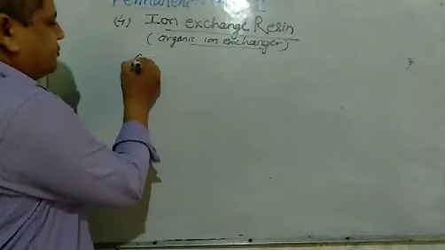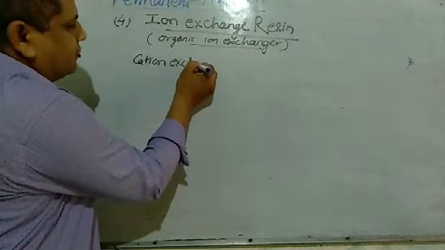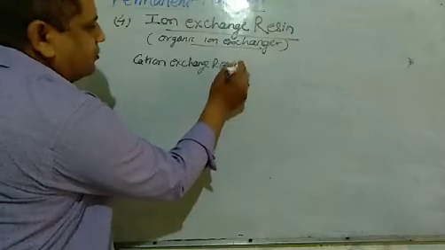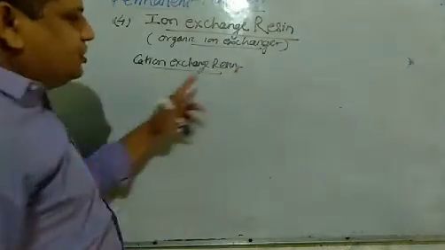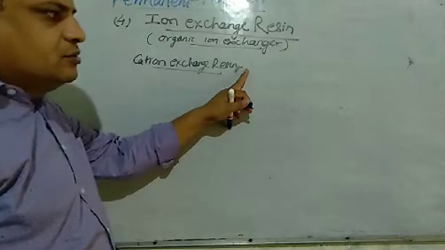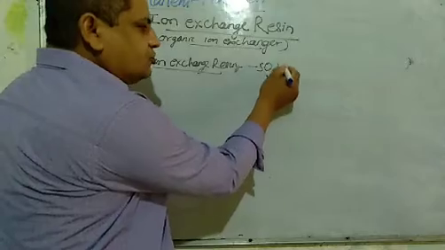Cation exchange resin is actually a large molecular weight compound containing the SO3H group.